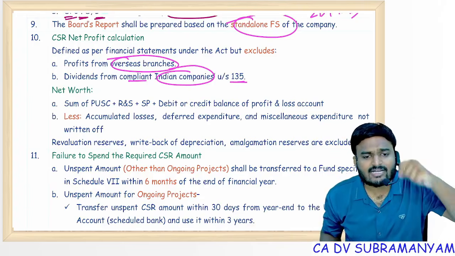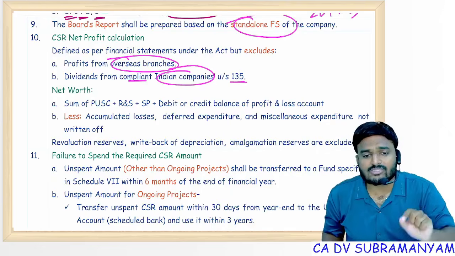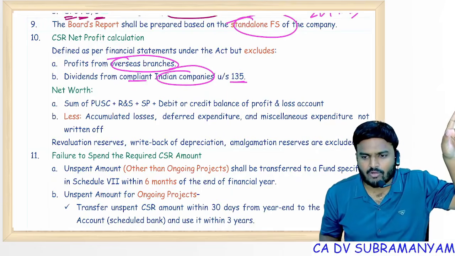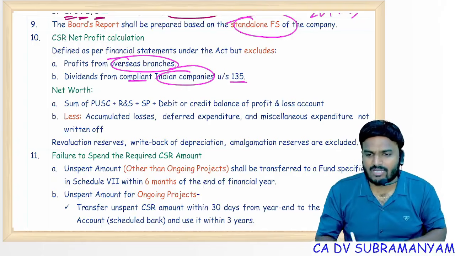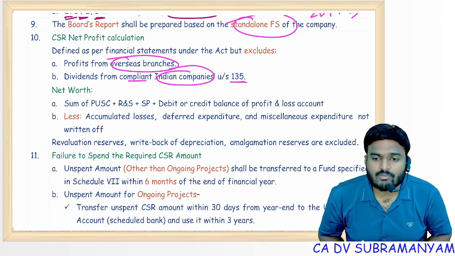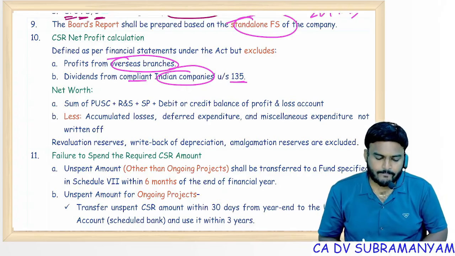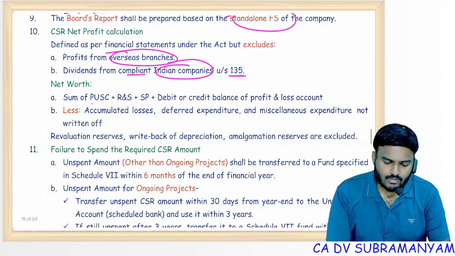Now CSR complied company, from that company if I am getting dividend, exclude that dividend amount because it leads to cascading effect. Already they spent CSR on the profits. Again, if you are taking that amount, on that also multiplying 2% means double effect. You remember CSR, 2% of the profits. Which profits? Net profit before taxes. So these 2 amounts are excluded.